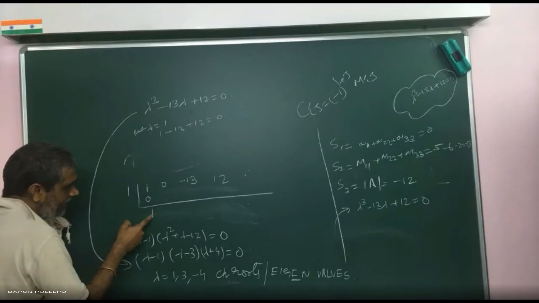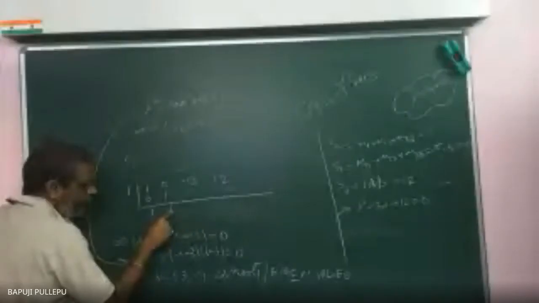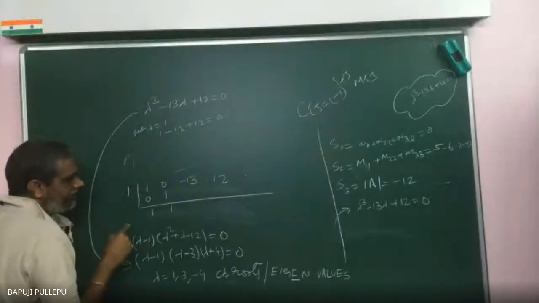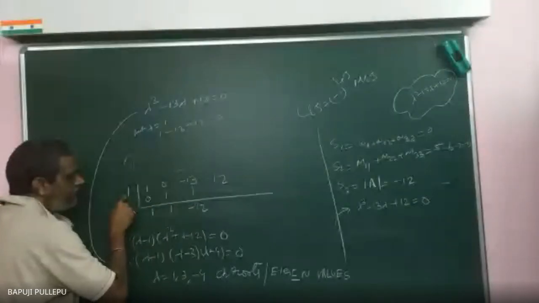Then multiply 1 by the root: 1 into 1 is 1. 0 plus 1 is 1. Multiply again: 1 into 1 is 1. Add these two. Then minus 12 into 1 is minus 12. Stop. Okay, sir.